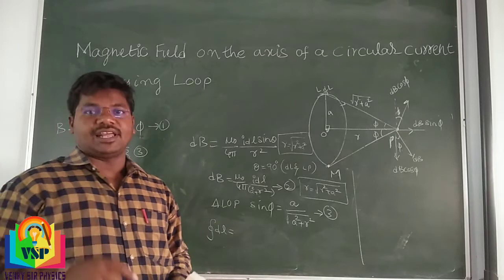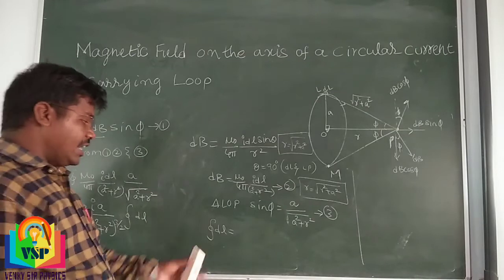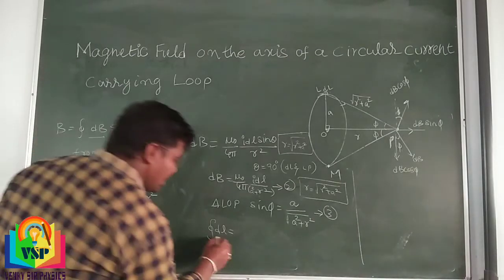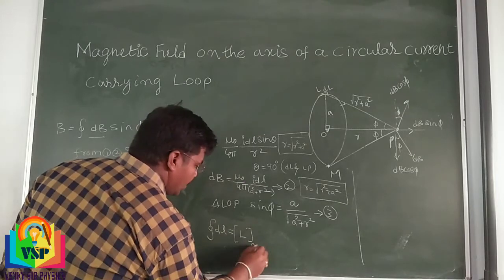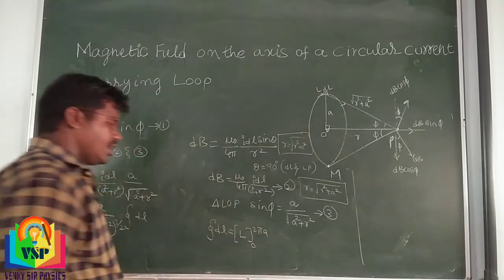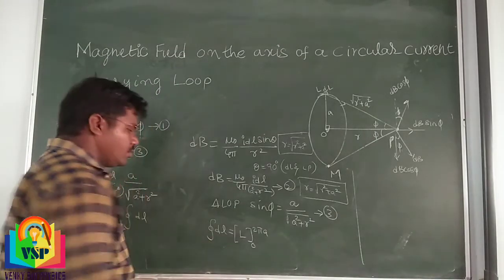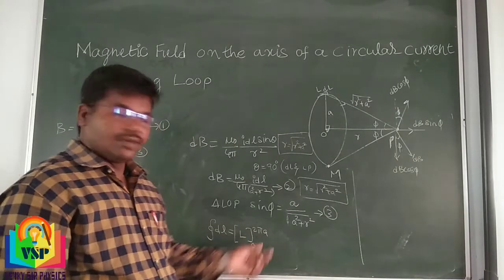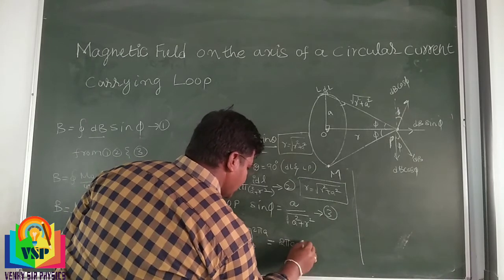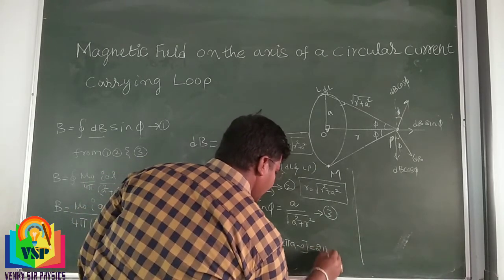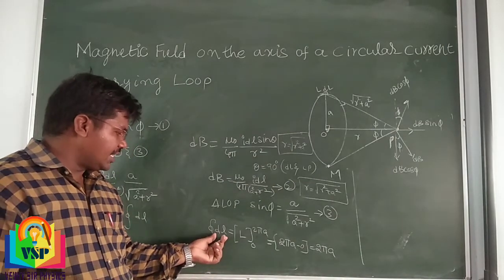We can say capital L, the total length of the circle, 2 pi a. The integration of dl means L, with lower limit 0 and upper limit 2 pi a. So 2 pi a minus 0 is equal to 2 pi a.